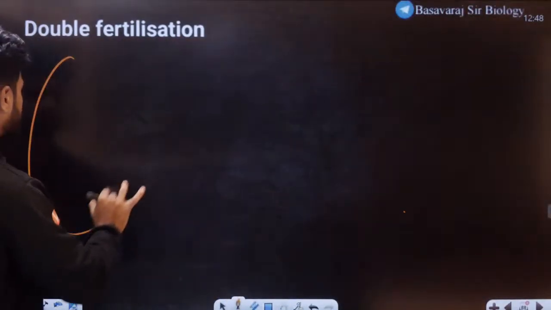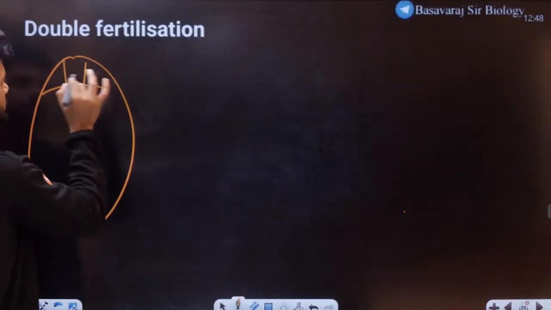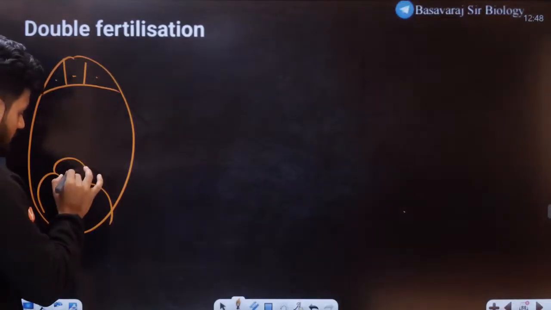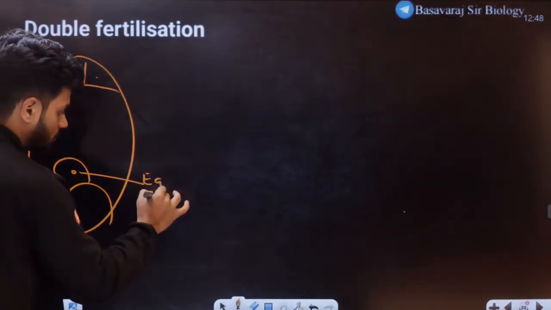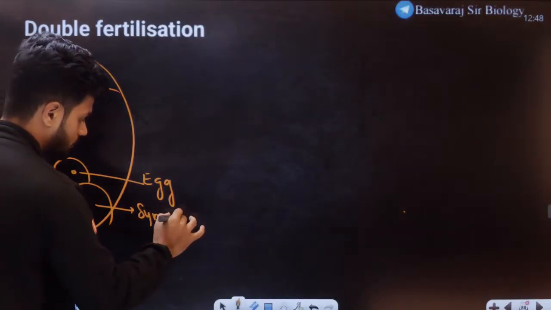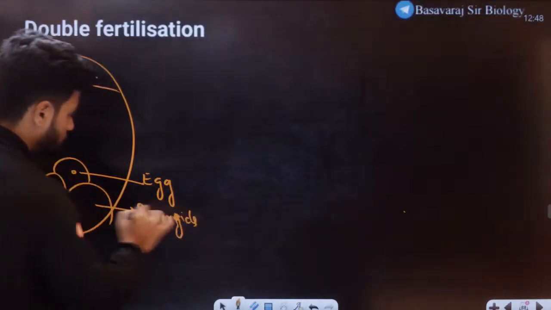Let's take the embryo sac here. Towards the chalazal side we have 3 antipodals. Here we have the 2 synergids and 1 egg cell. This is the egg. These are the 2 synergids.